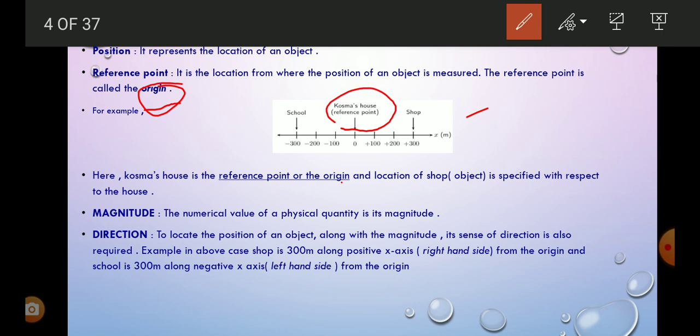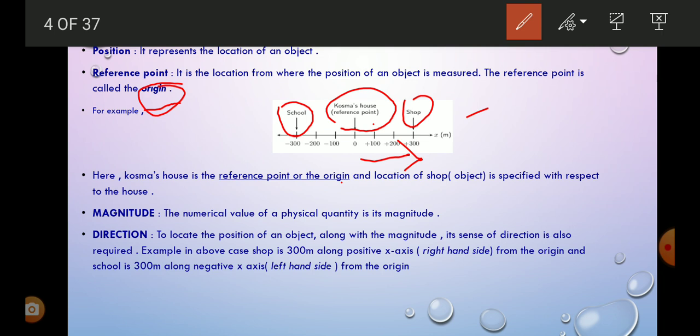So it is the reference point. Where is the object now? Here we are going to consider a shop and a school. Along the positive x-axis there is a shop, 300 meters from Kusma's house. So from Kusma's house, the shop is 300 meters away along the positive x-axis.